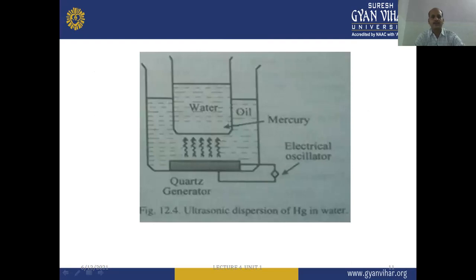You can see here there are two phases, water and oil. The mercury is given here. An electrical oscillator and a quartz generator are also shown in the diagram. So by the help of ultrasonic vibration, the coarse suspension can be converted into the colloidal size range or colloidal dispersion.